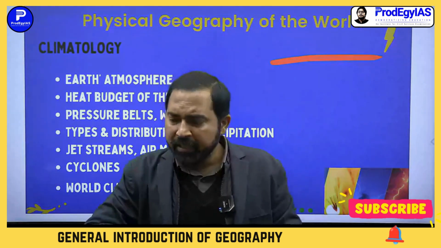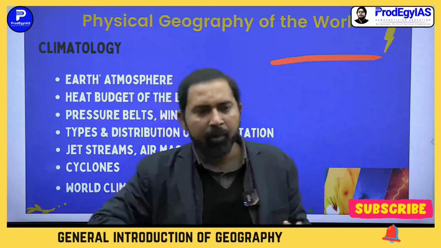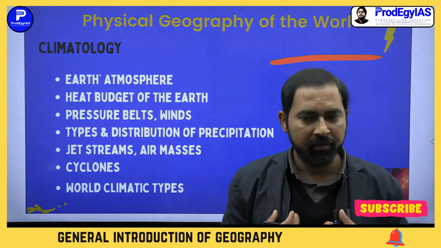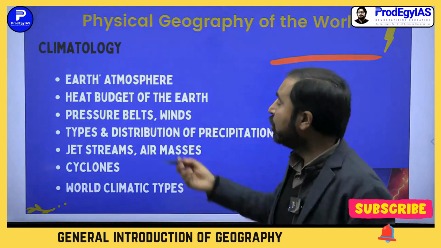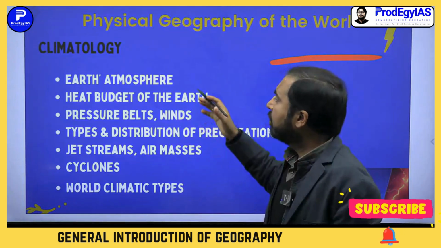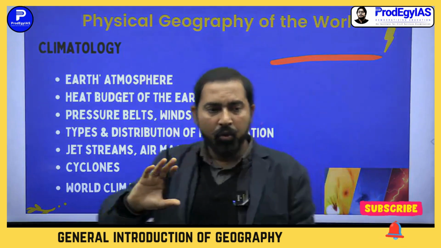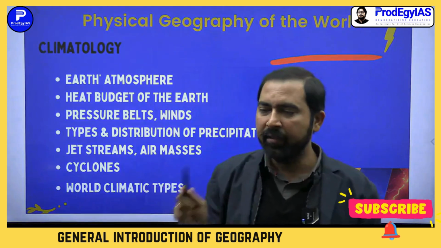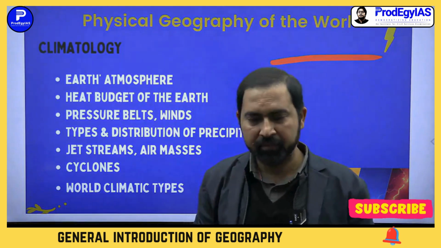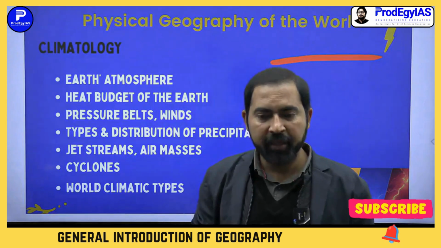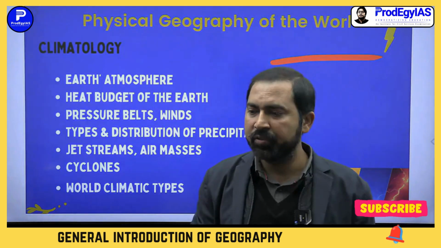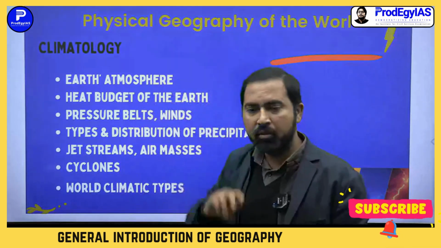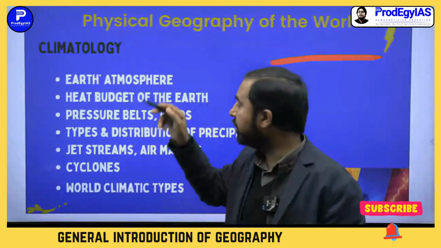Okay. Means in geography, we study about all the phenomena that affects us. Okay. So Earth's atmosphere is divided into many concentric layers. Troposphere, mesosphere, stratosphere, ionosphere, right? So we will study about the Earth's concentric layers, Earth's atmospheric layers.